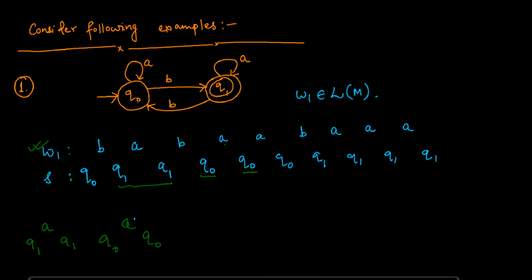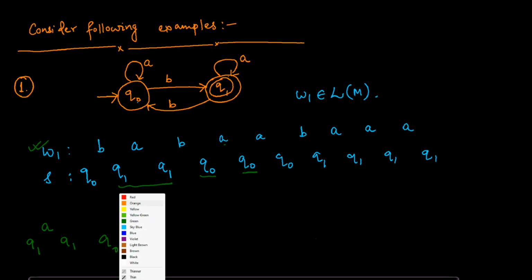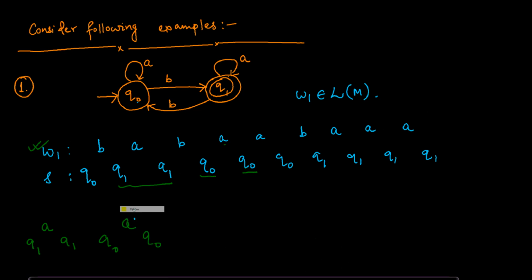Now, as you can see, there is a repetition. Let's say I take this part as W1, and this other part as W2. It means that Q1 on seeing W1 stays at Q1, and Q0 on seeing W2 stays at Q0.